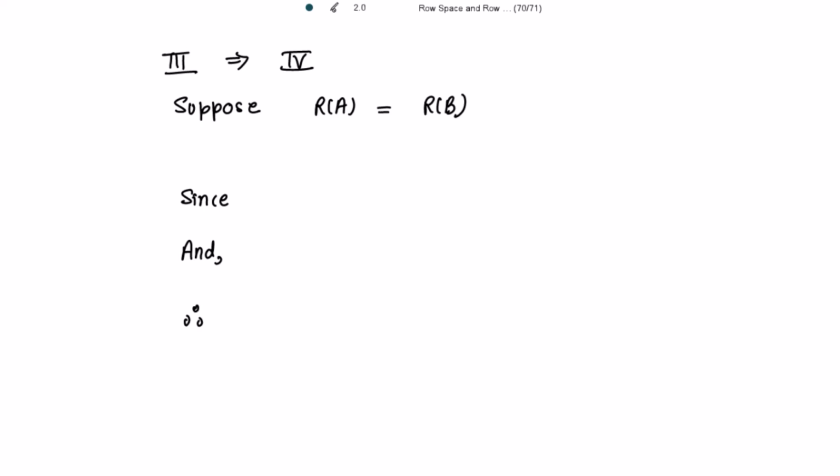Now it is given to us that the row space of A is equal to the row space of B, right? And since AR matrix is obtained from A by applying the row operations, and let BR be the matrix obtained from B by applying the row operations. And also it is already given to us that RA is equal to RB, that is, the row space of A is equal to the row space of B. And now I'm going to use that important remark that we have read before the start of the proof. Let me recall that again.